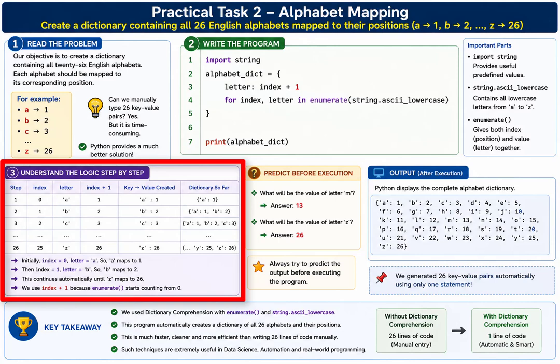Now comes another useful Python function called enumerate. Can anyone tell me what enumerate does? Suppose I have a list of students. Instead of giving me only the student names, enumerate also gives me their position numbers. Exactly the same thing happens here.